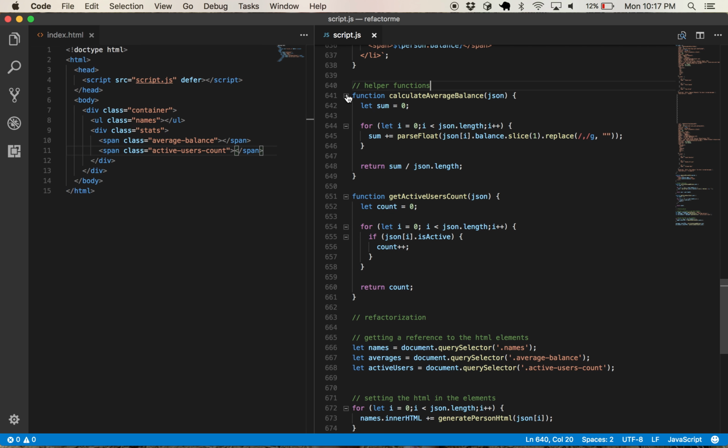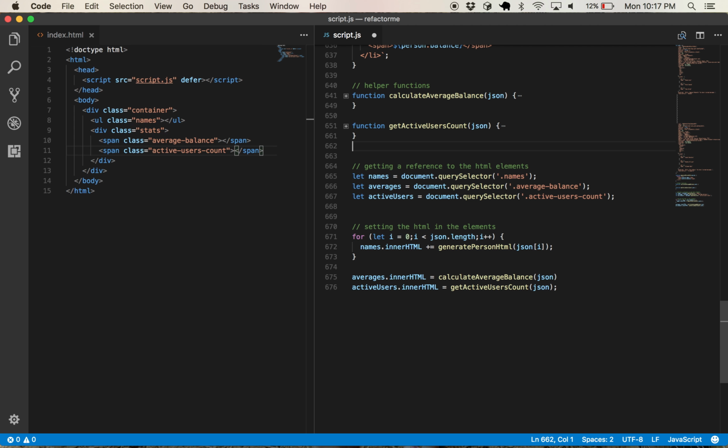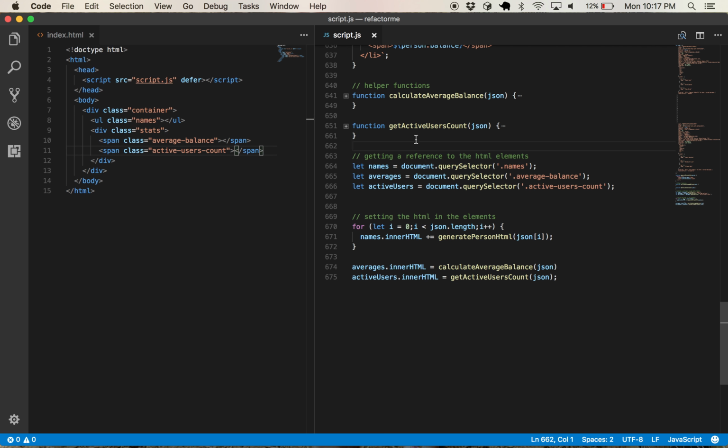I wonder if I can make this any crazier. No, I think I'll stop for now. The next video, I believe, is going to be on hitting callbacks really hard. So I was thinking about using a callback here. Since we're looping over the same JSON in both of these calls, I was thinking about doing that, but I think I'll save that for the next video. That's really all I wanted to cover for now.